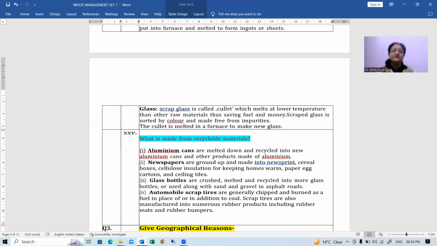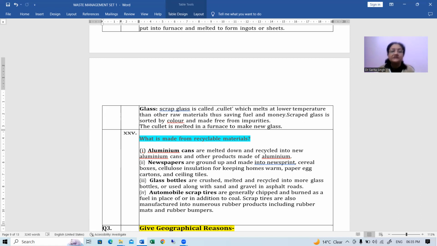Number two is newspapers. These are ground up and made into newsprint, cereal boxes, cartons and all. Then the cellulose insulation. Insulation is done to keep houses warm, so that is done with the help of it. Then paper egg cartons and ceiling tiles, all these are made with the help of this.